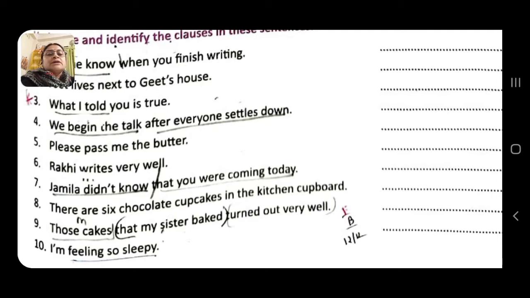There are 6 chocolate cupcakes in the kitchen cupboard. This is also a simple sentence, and simple sentences are always known as main clause.